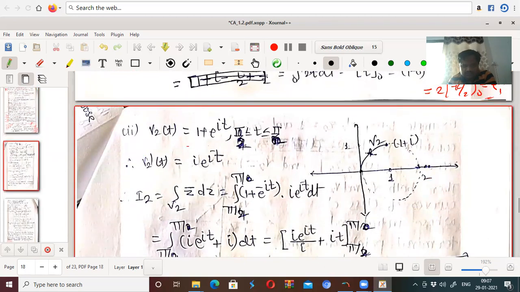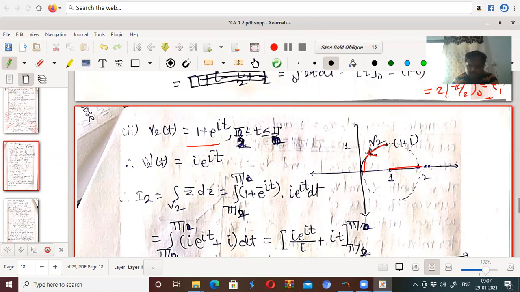Gamma 2(t) is 1 plus e to the power it. This one. Center at 1, radius is 1. Here, what curve have you taken? From 0 to 1 plus i. This is the curve on which we want to find the integral.